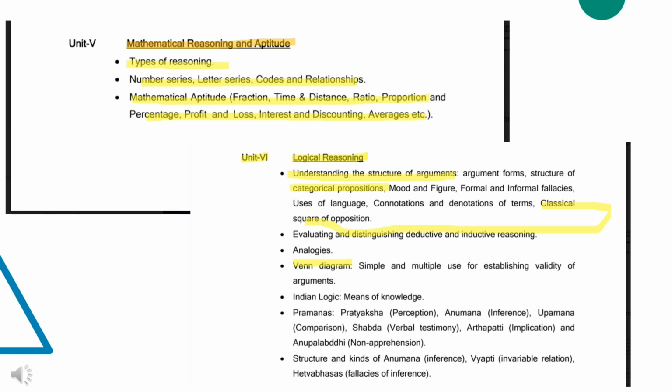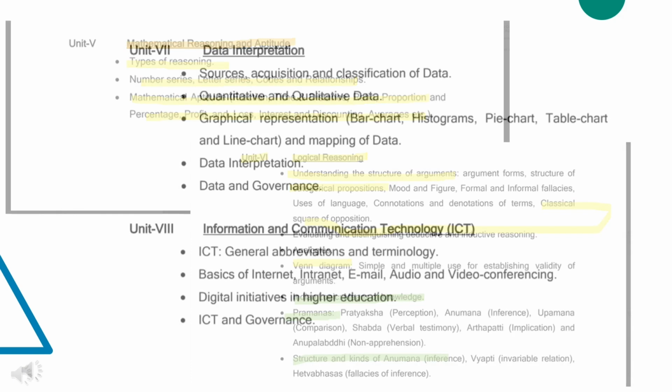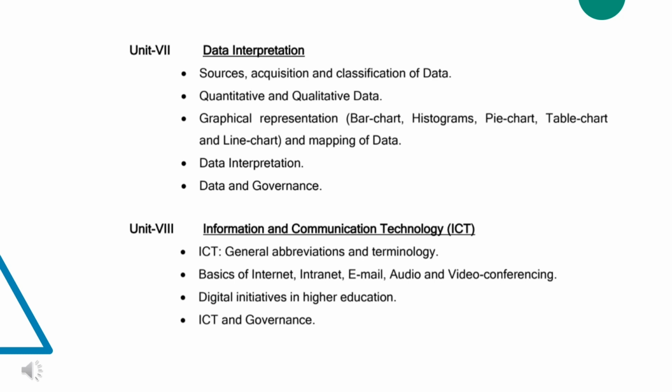Recently, they added Indian logic in it, so you have to learn pramanas and structure and kinds of anumana. Unit 7 deals with data interpretation. Unit 8 is all about information and communication technology. You can expect general abbreviations and terminologies here, basics of internet, digital initiatives in higher education, etc.